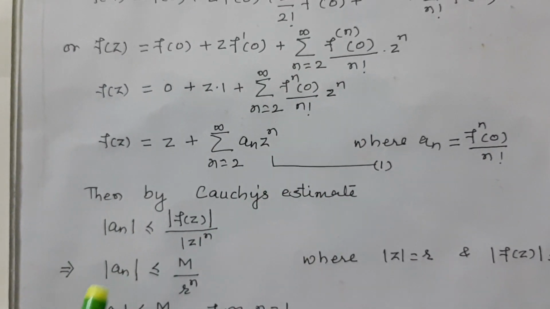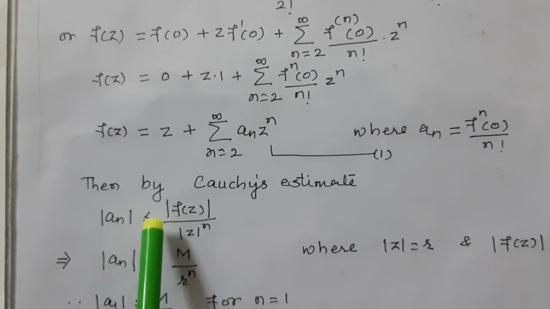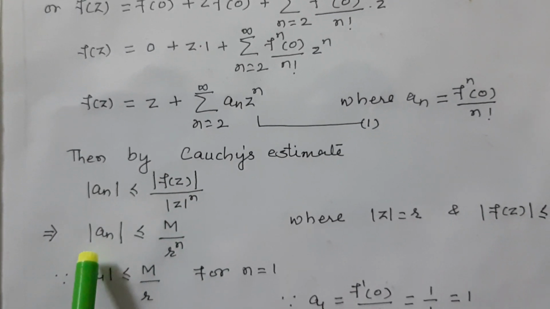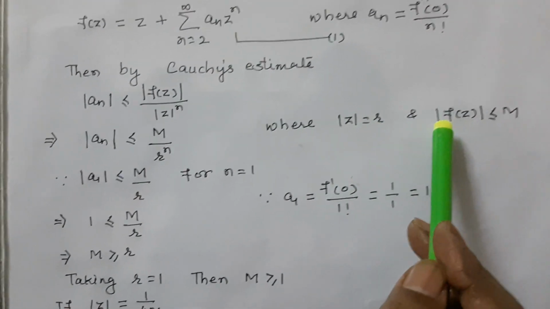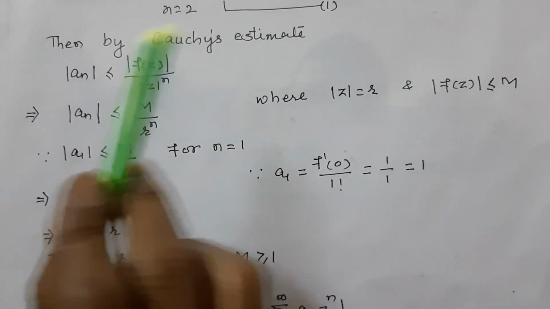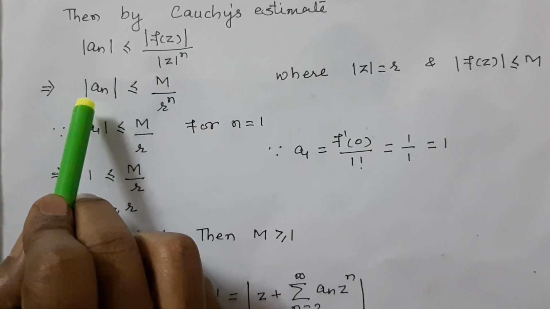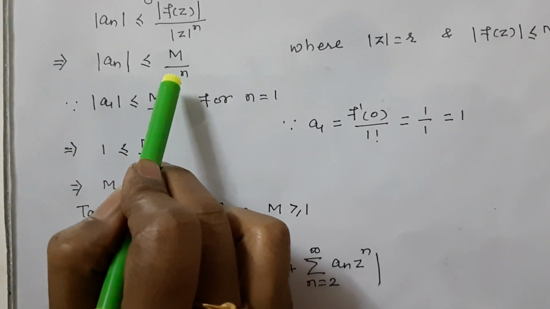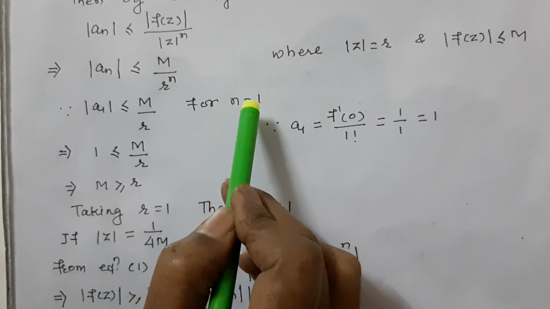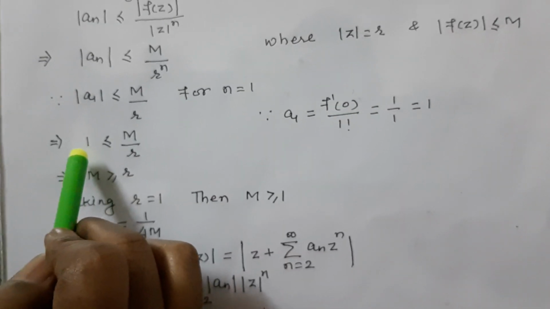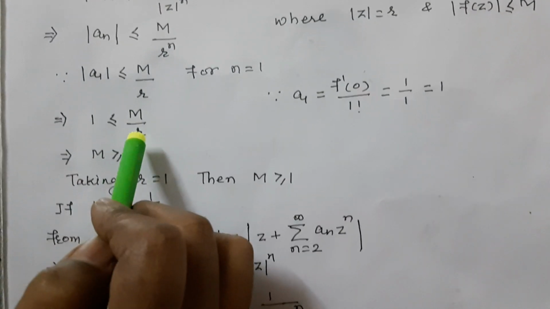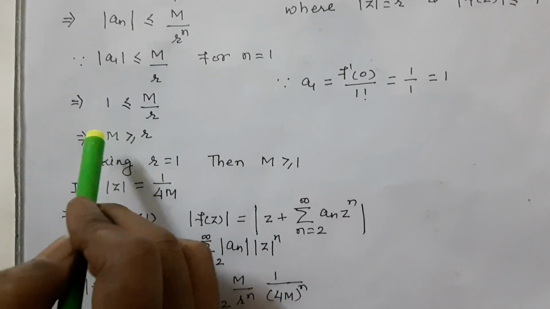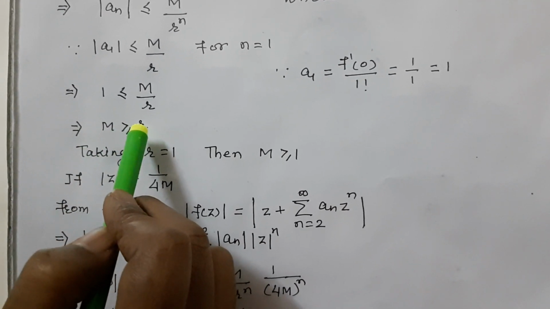By the Cauchy estimate, |aₙ| ≤ |f(z)|/rⁿ. For |z| = r, |f(z)| ≤ M, so substituting that value, |aₙ| ≤ M/rⁿ. For n = 1, a₁ = 1 ≤ M/r. Taking r = 1, M ≥ 1.